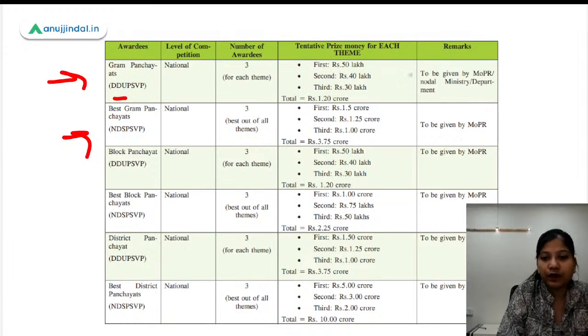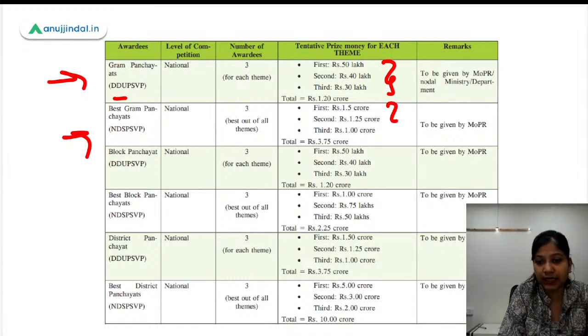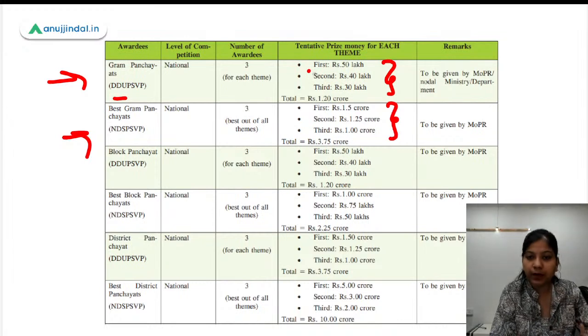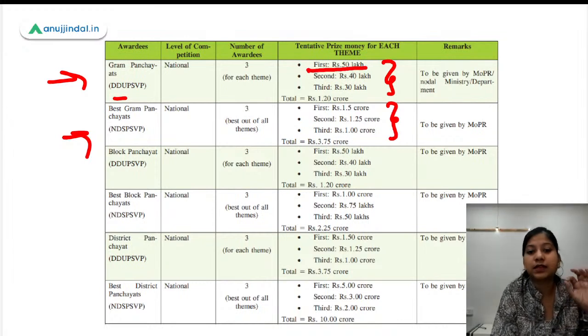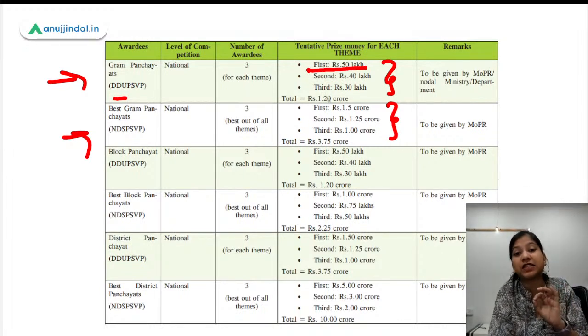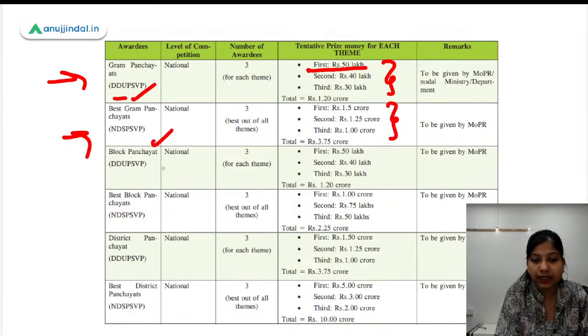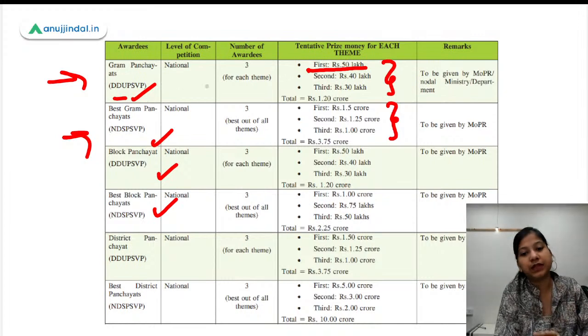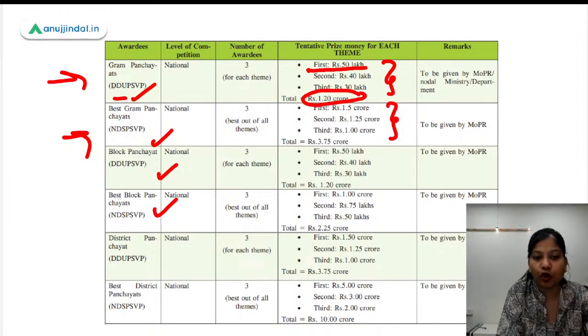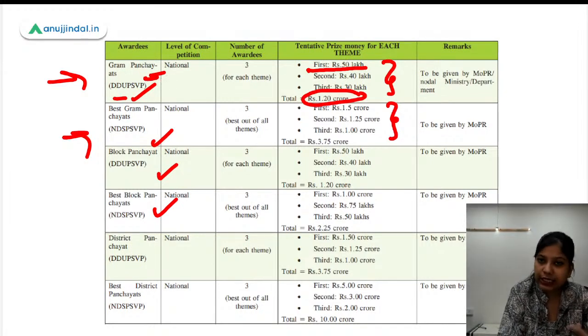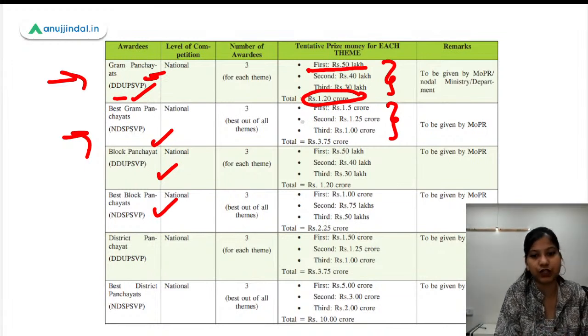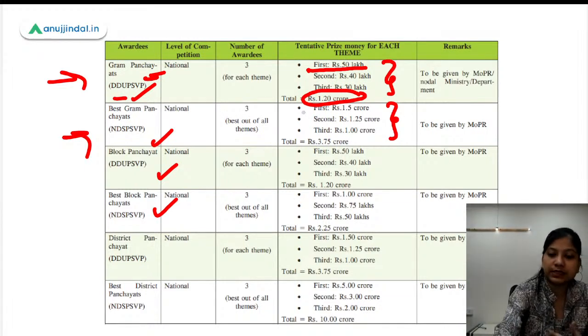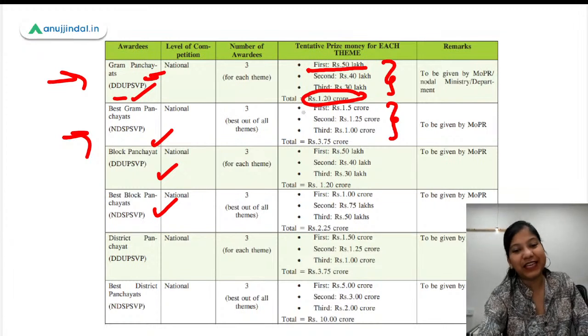Okay, however, if you want to be on the safer side, if you have remembered these amounts, then it is well and good. But in case you want to remember more, then what you can do is remember how much amount is given to the first awardee, the first prize winner in each of these categories, and the total outlay that is spent on this particular award in each category. Okay, that is sufficient for you to remember. Although that is in itself very much, but we cannot do anything.